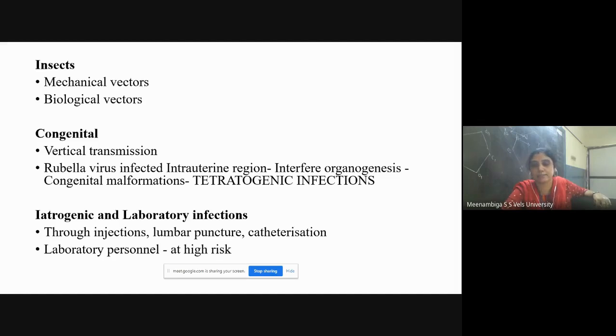Can you understand? This is basically what we call congenital. And in the first trimester of pregnancy, the fetus will be affected, as organs will be formed in the first trimester. During pregnancy, how many trimesters are there?